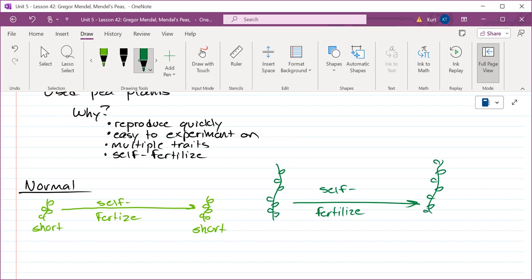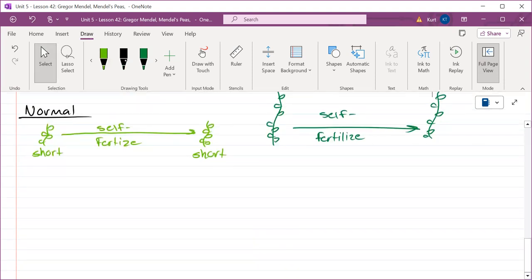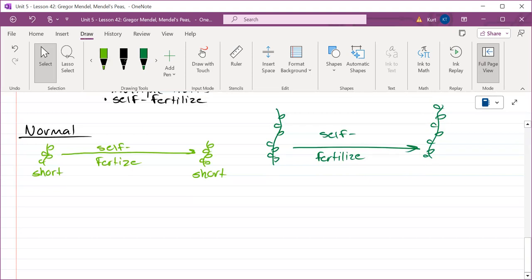And again, this is not asexual reproduction. So this is normal conditions, guys. They pollinate themselves. The male and female parts are on the same plant. But now, here's what Gregor Mendel is going to do. And here's your first important concept to grasp. Mendel conducted reciprocal crosses.